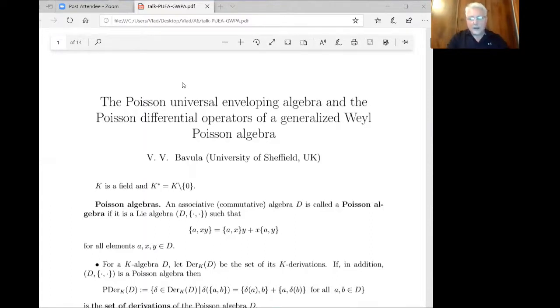as for any Lie algebra, one can produce an associative algebra, which is called the universal enveloping algebra, and a representation of the Lie algebra is the same as a representation of the associative algebra, which is the universal enveloping algebra. The same story holds for any Poisson algebra. There is its so-called Poisson universal enveloping algebra, but this construction is given